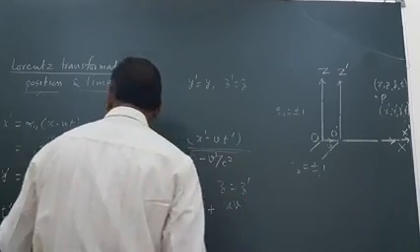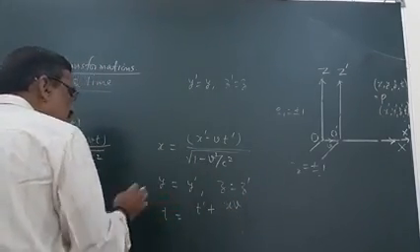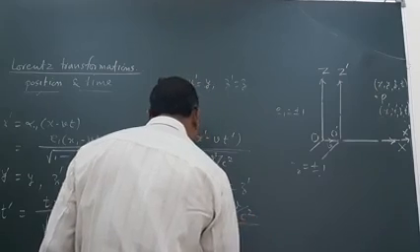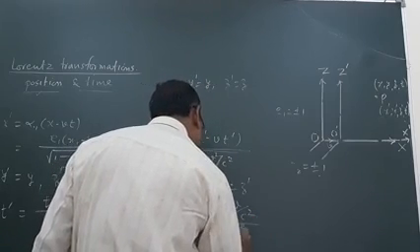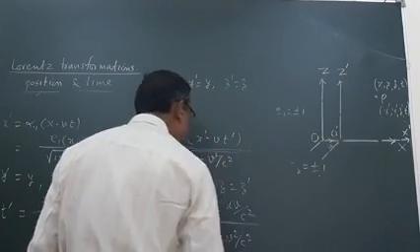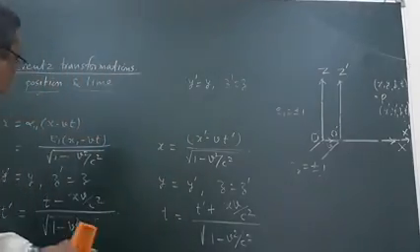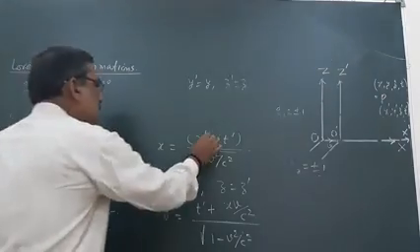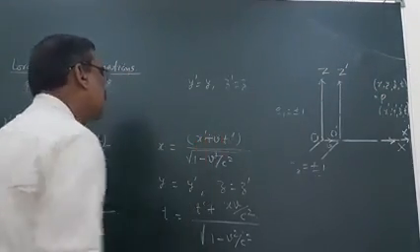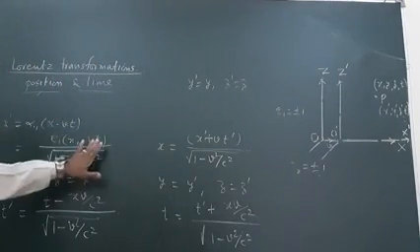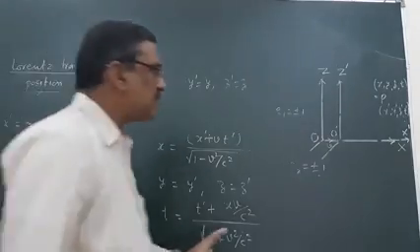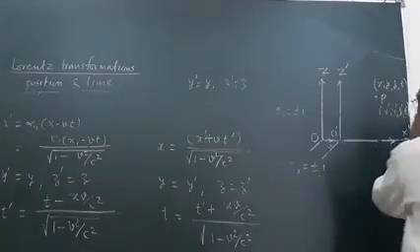Instead of v, we have to use minus v. Therefore, t is equal to t dash plus x dash v upon c square upon under root 1 minus v square upon c square. Means we are taking x dash plus vt dash, instead of v I am taking minus v. Here this second inertial frame is moving in this direction.